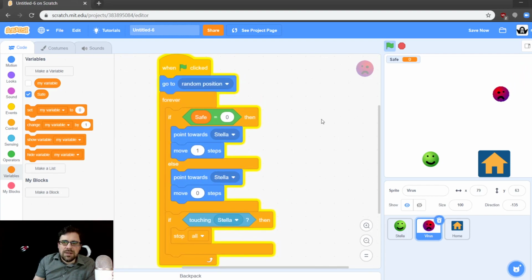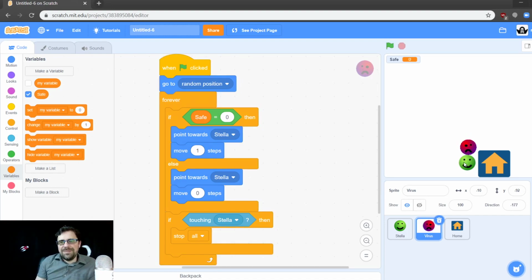So here we go. We get a lot of blocks here. So here we have our virus. It's coming for Stella. If we move her into the house, safe equals 1, and therefore move steps is 0. The virus stops. Okay? And if we leave the house, what happens? Oh, it's coming for us. Get back in the house. There we go. Oh, it's getting closer. Getting closer. Oh, it got you.